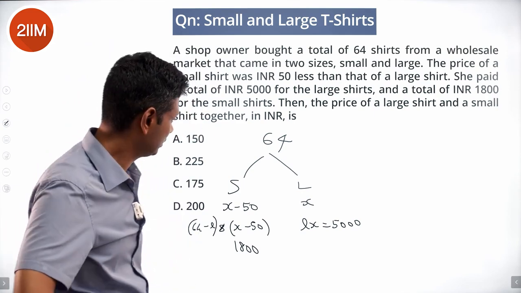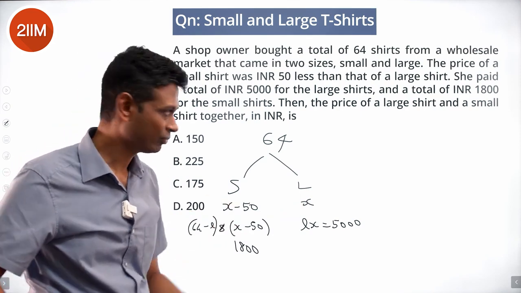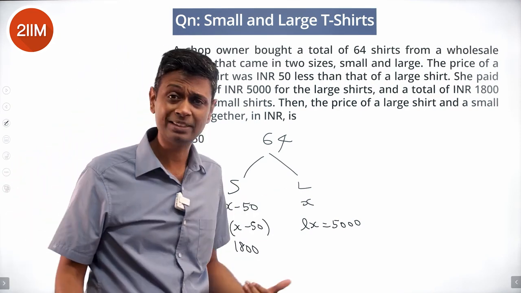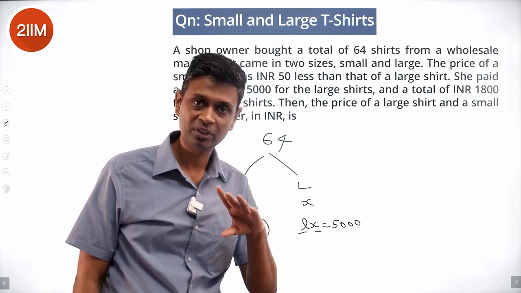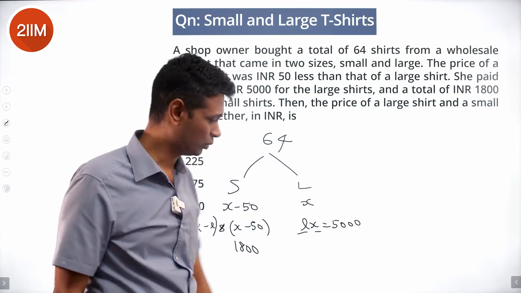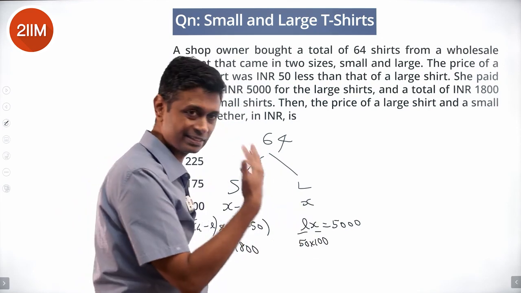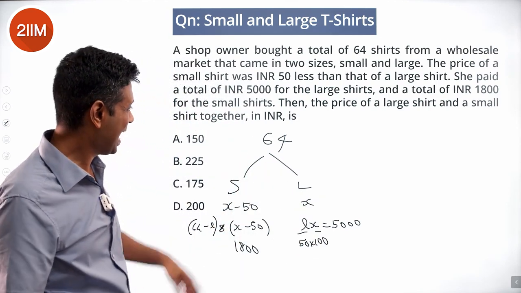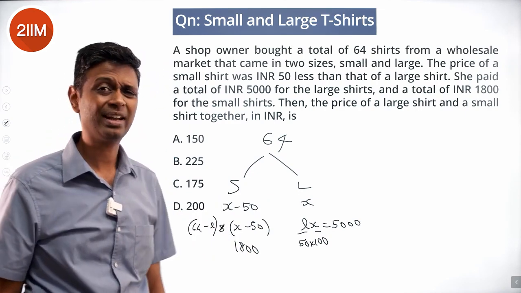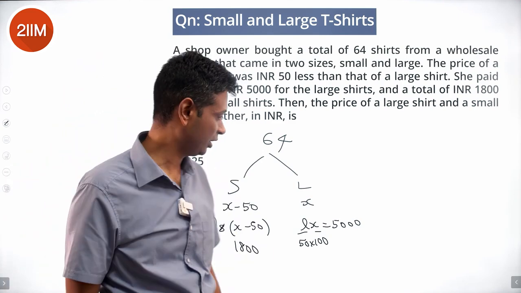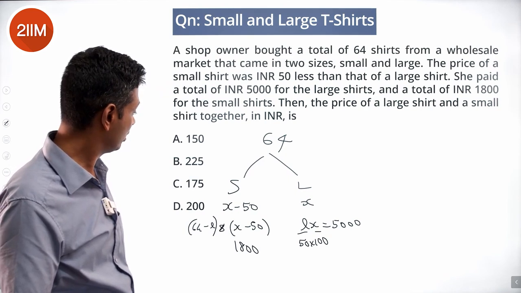So the X number should be more than 50. L, the number of large shirts, should be less than 64. So this number is less than 64, this is more than 50, and multiplying those two to get 5,000. So it could be 50 into 100, something like this. So we're factorizing 5,000. L should be an integer, that much we know. X also is likely an integer, otherwise it becomes tricky. 50 into 100, L is 50, X is 100.